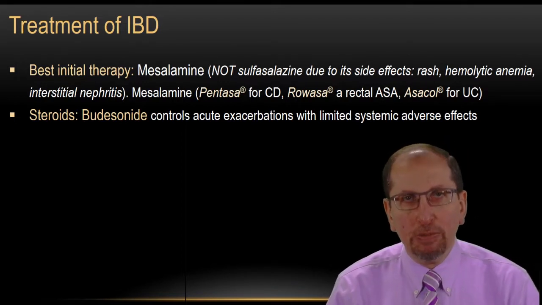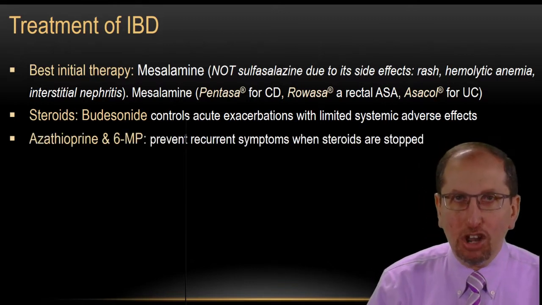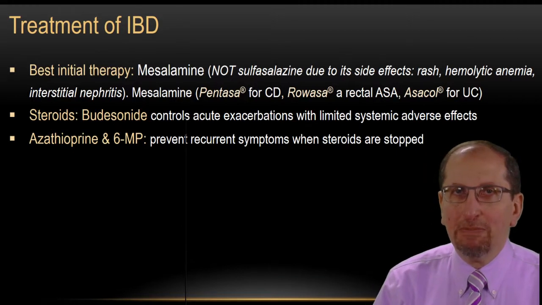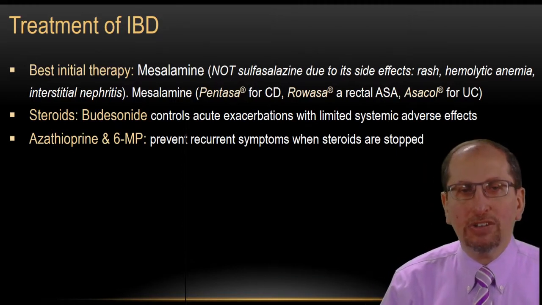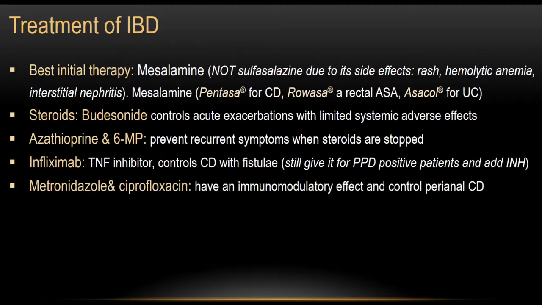Azathioprine and 6-mercaptopurine: in case steroids are not very effective, we use these strong immunomodulator agents. Infliximab is a recent tumor necrosis factor inhibitor. It controls Crohn's disease with fistulae. Metronidazole and ciprofloxacin are especially effective in Crohn's disease that affects the perianal area. Perianal Crohn's disease, this is the time for metronidazole and ciprofloxacin.